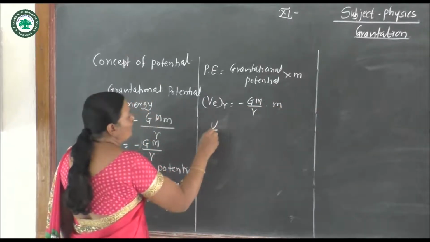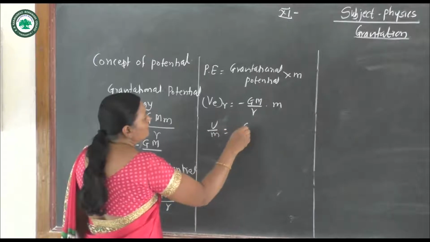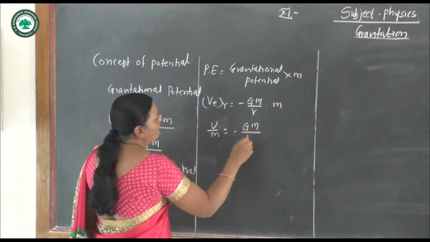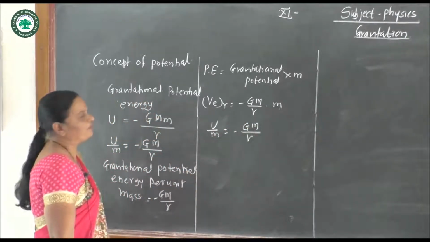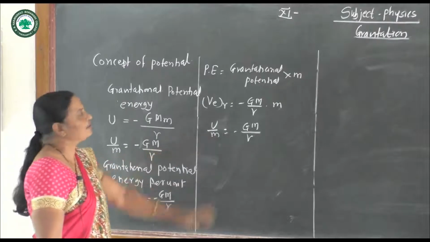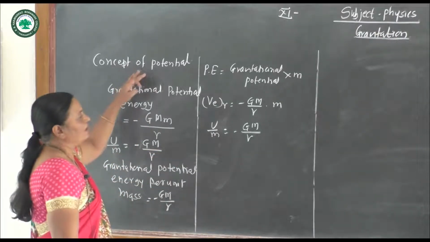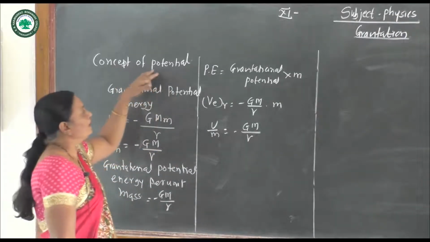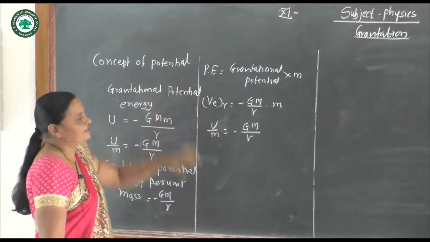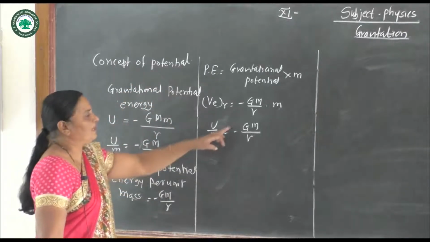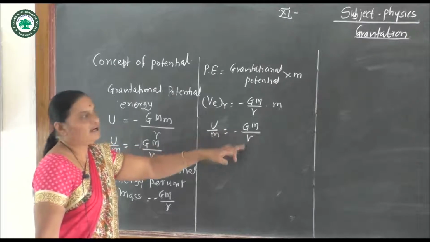This U upon m is nothing but minus GM divided by r. It is called gravitational potential, and it is the concept of potential. This is similar to the electric potential. Gravitational potential is given by minus GM divided by r.